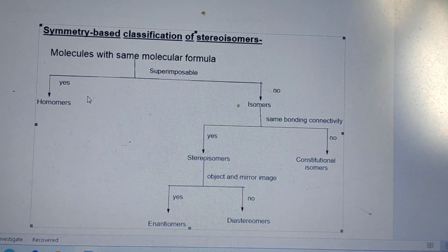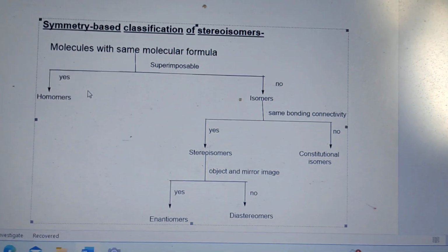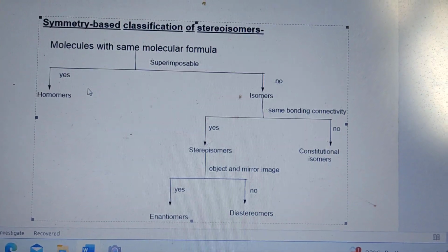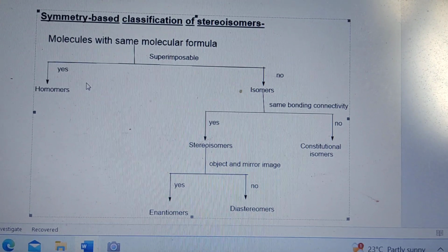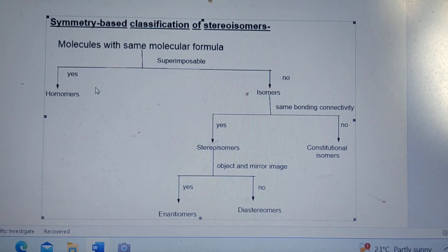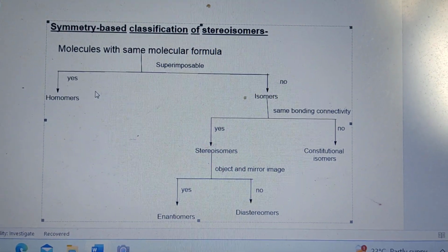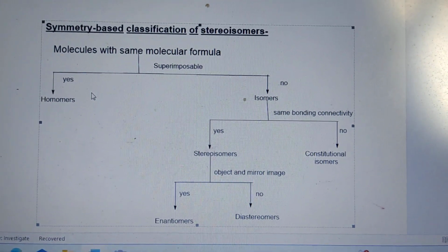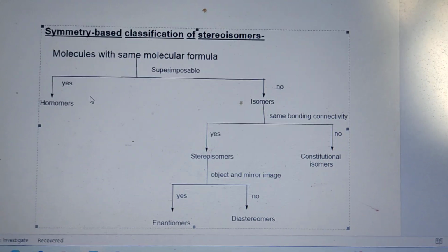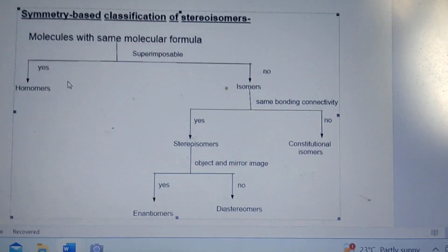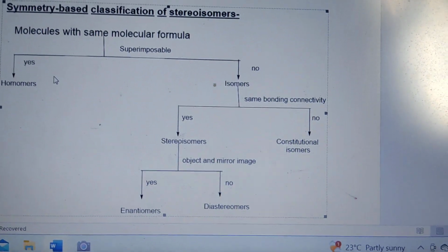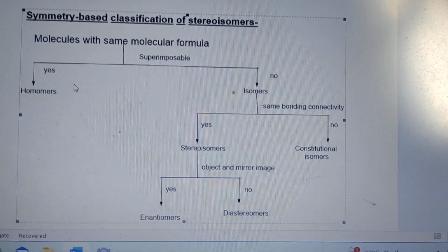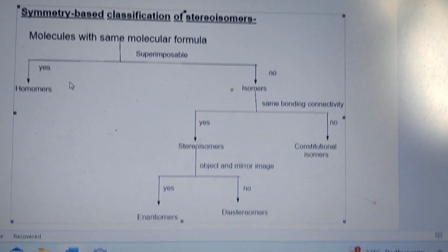We can show this by a model, like if a ball is put on another ball and they match, that is called superimposable. We have to explain this by model or pictures later, then you will understand better.